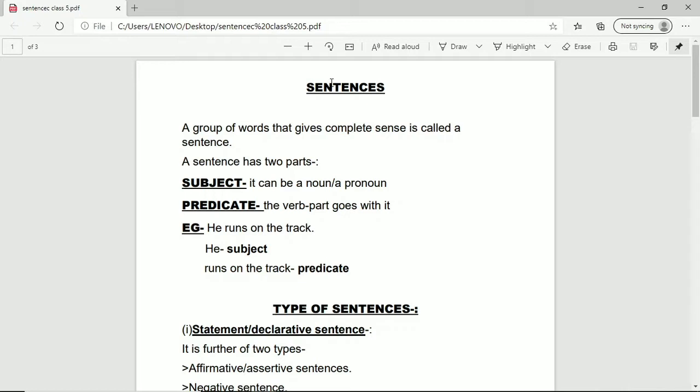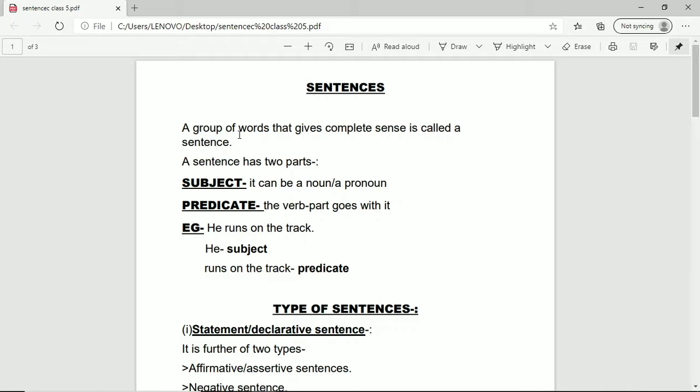Students, all of you know about sentences. We can read the definition as: a group of words that gives complete sense is called a sentence. For example, I say that I am teaching the topic sentences. So here, this is the sentence which I have spoken to you. One more example. I am a teacher. You are a student. So these are examples of sentences.